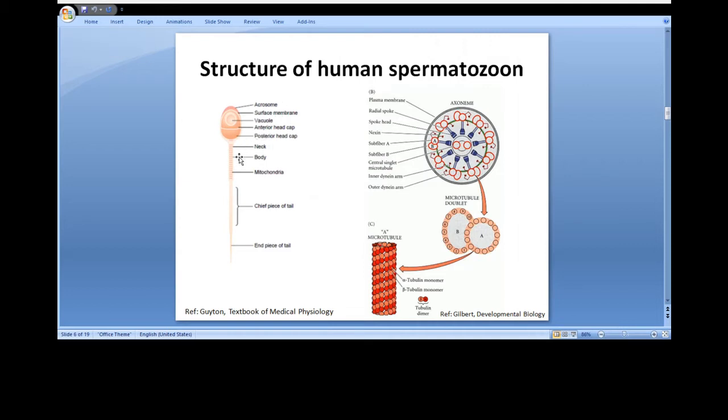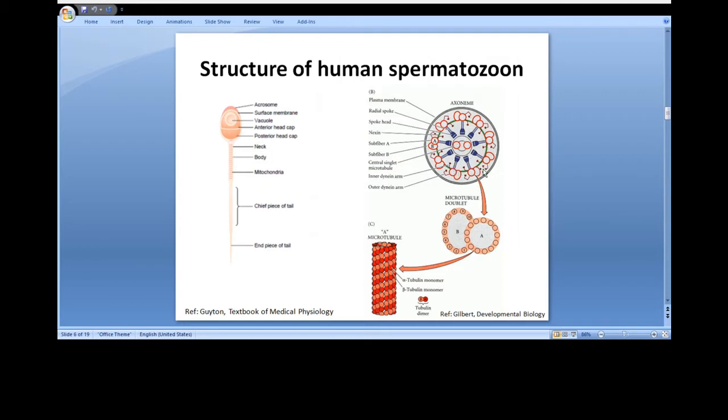The tail of the sperm, called flagellum, has three major components: a central skeleton constructed of 11 microtubules arranged in 9+2 pattern called the axoneme, a thin cell membrane covering the axoneme, and a collection of mitochondria surrounding the axoneme in the proximal portion of the tail called neck of the flagellum.